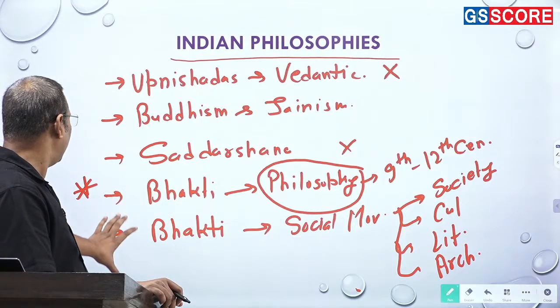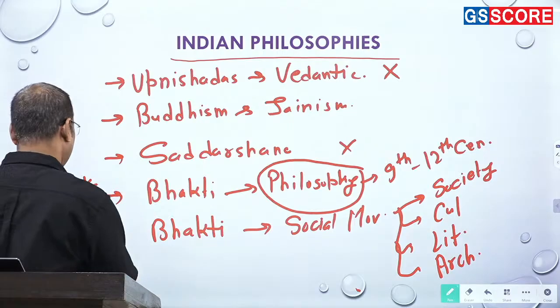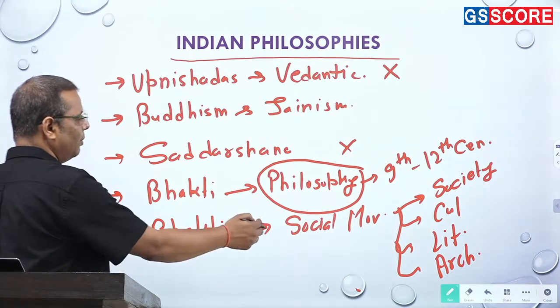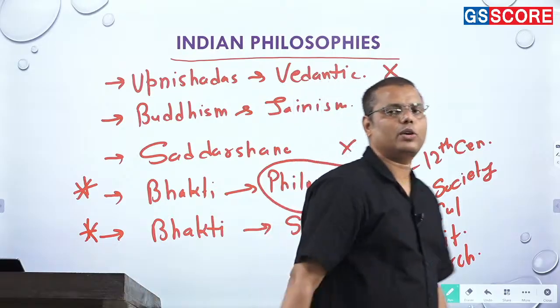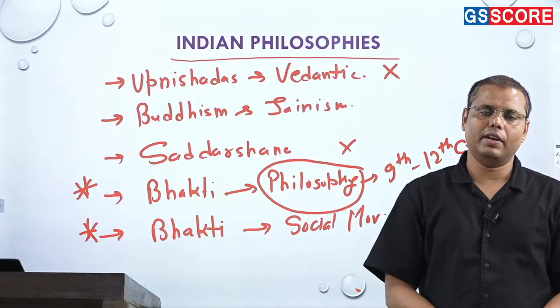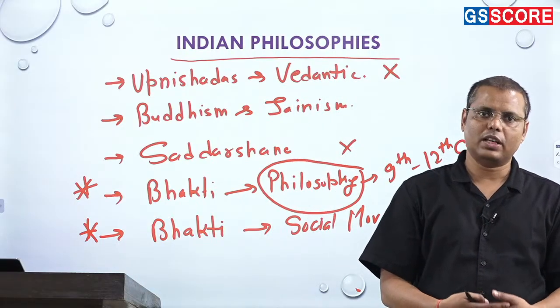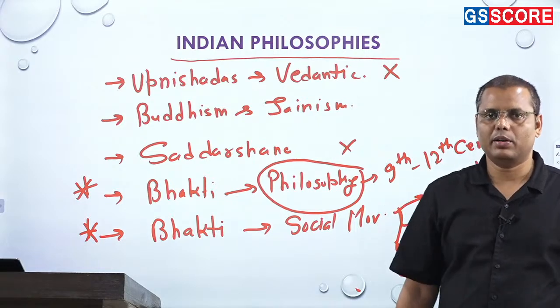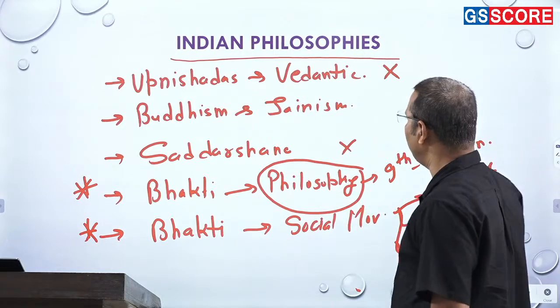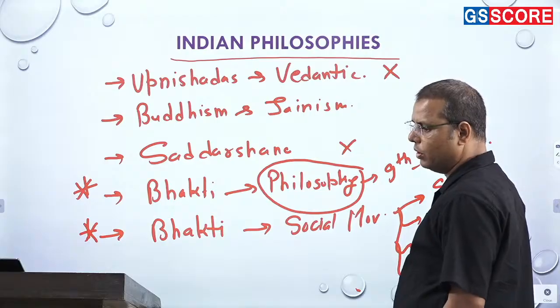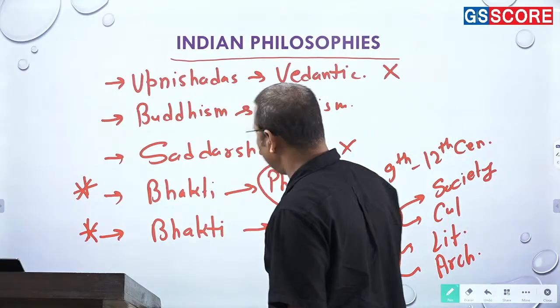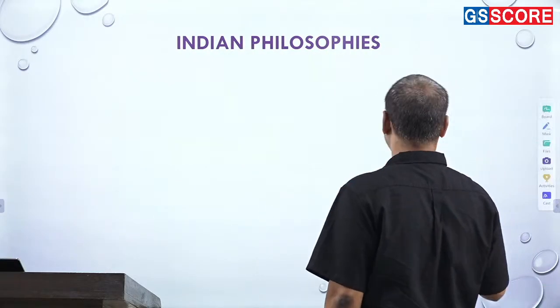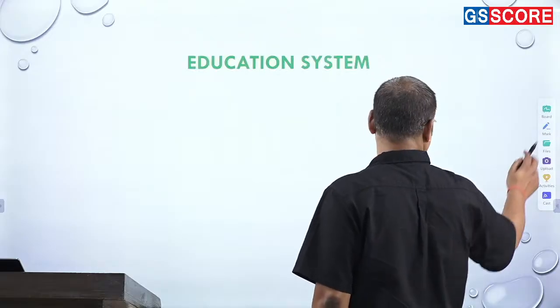If we look at it fully, Bhakti in the form of philosophies, and Bhakti with respect to its contribution to various areas of Indian history, society and culture, that is the part which is important. So the Bhakti or Sufi movement, especially the Bhakti movement, because again I am saying I am not expecting the Sufi movement this year, but I find the Bhakti movement important, right?